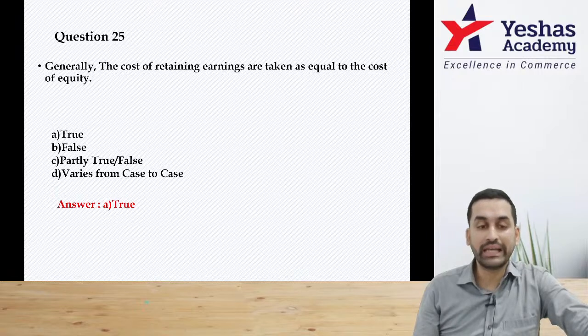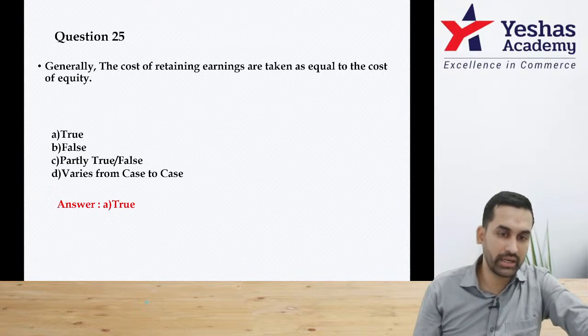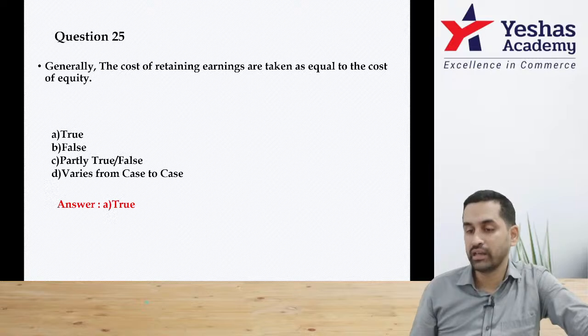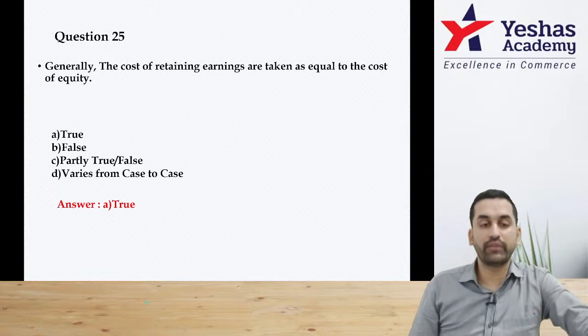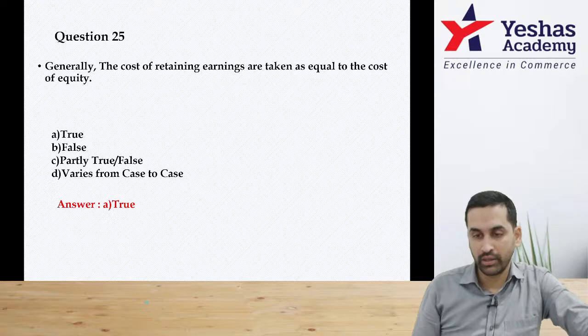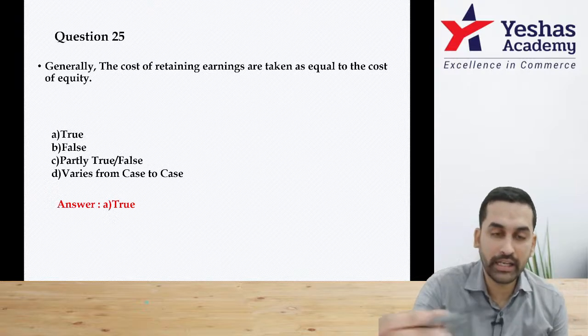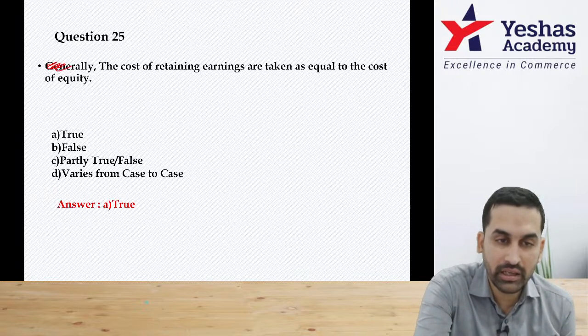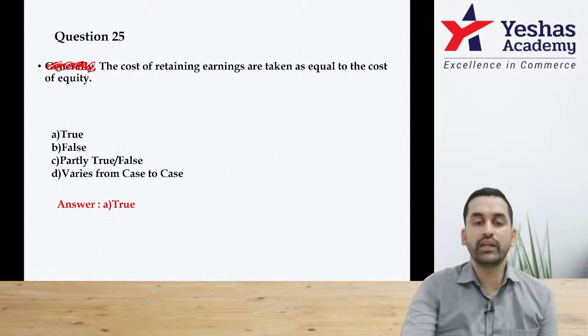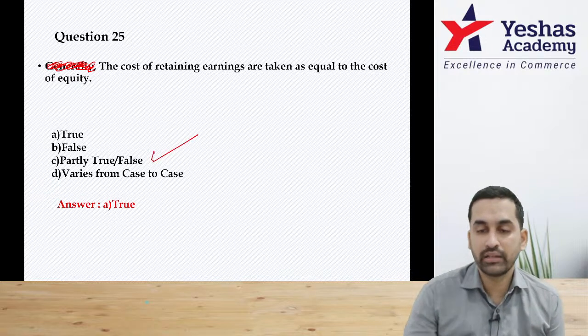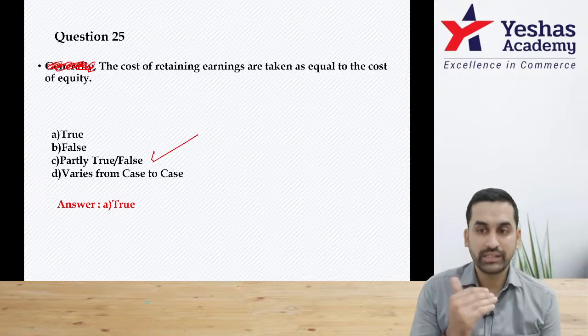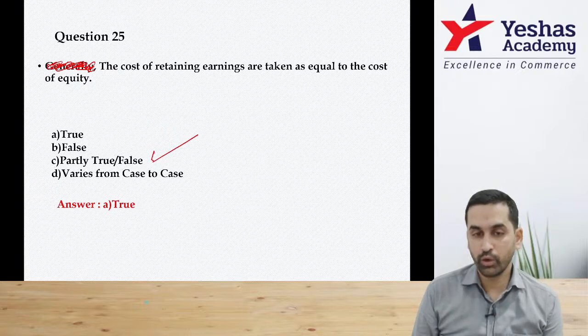Yeah, those who are thinking, sir, I can say partly true, partly false. Guys, read properly. The first word itself is generally, this is Kr equal to Ke. Therefore, I can say true. Imagine in exam, if the word generally is not there, then you can say, sir, this statement is correct sometimes, incorrect sometimes. I hope you're understanding.